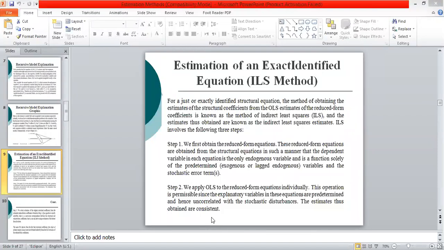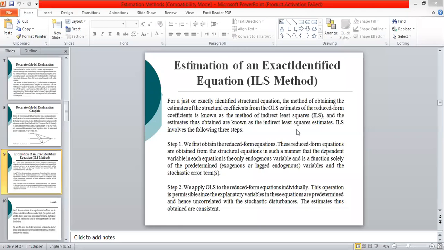And in the third step, we use these reduced form coefficients to determine the numerical estimates of the structural parameters. That is the definition of identification. An equation is identified when the numerical estimates of the parameters of the structural equations can be obtained from the estimated reduced form coefficients.